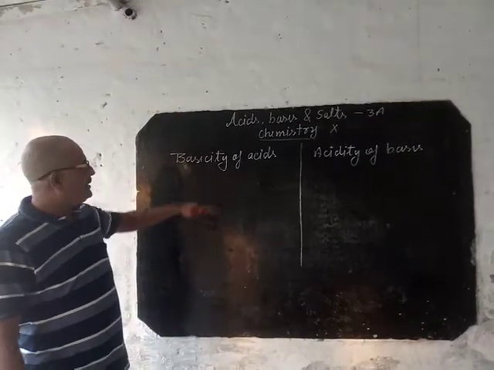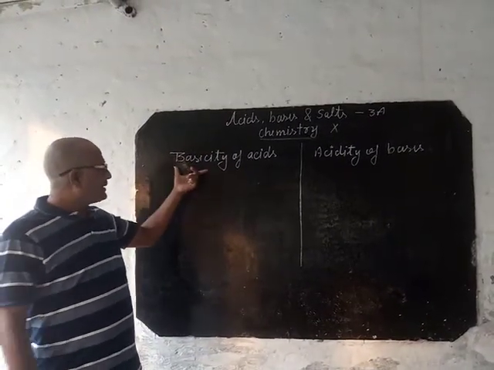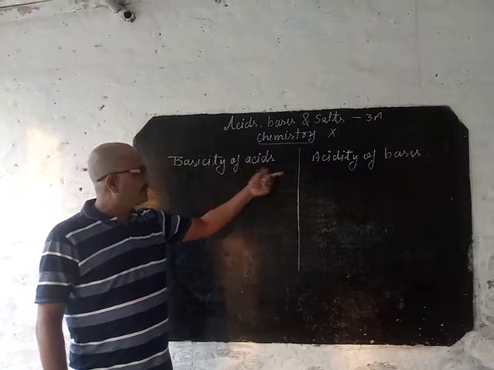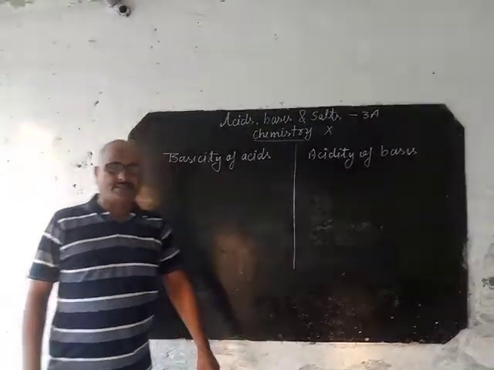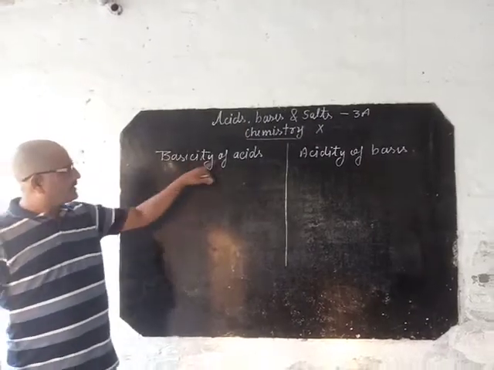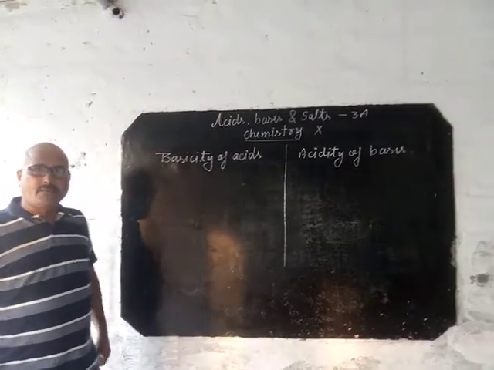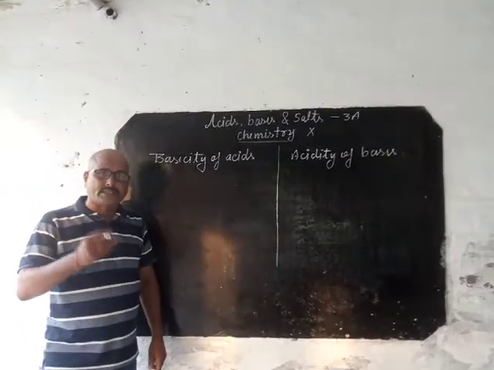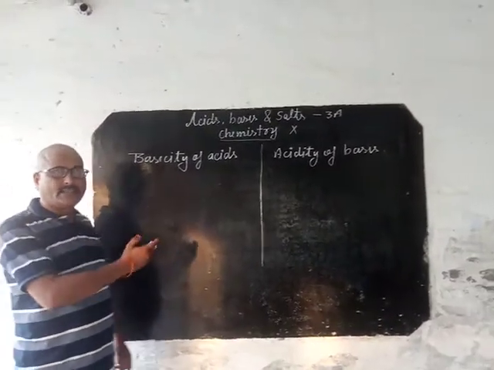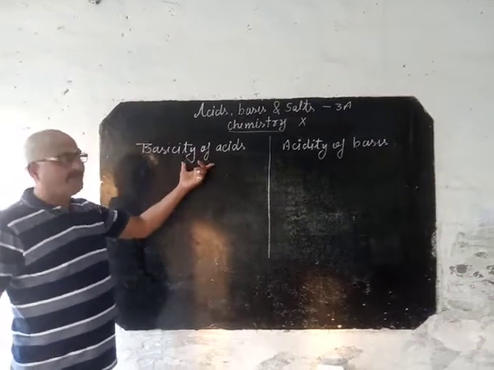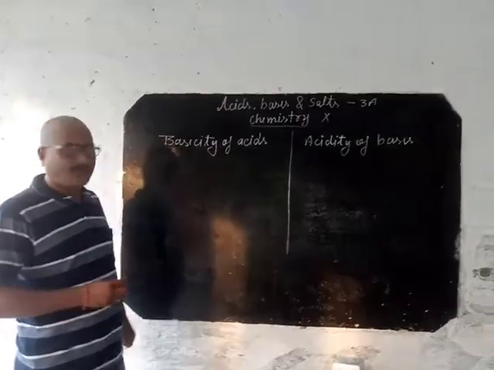In our last session we discussed the basicity of acids and the acidity of bases. What is the basicity of an acid? The number of replaceable hydrogen ions present in an acid is known as the basicity of the acid. Already I have discussed that.